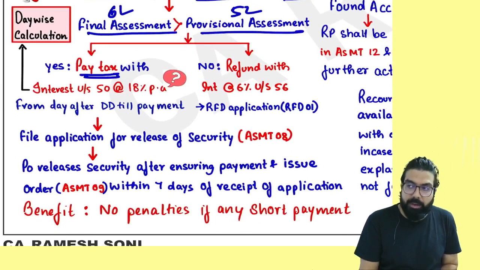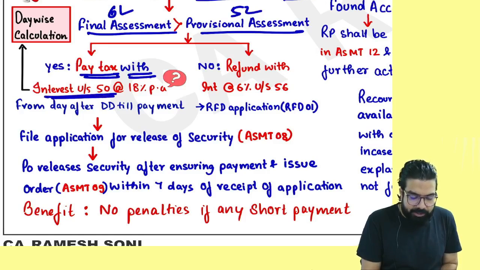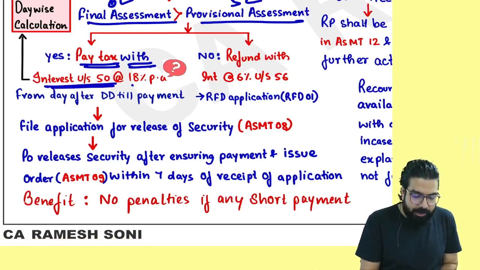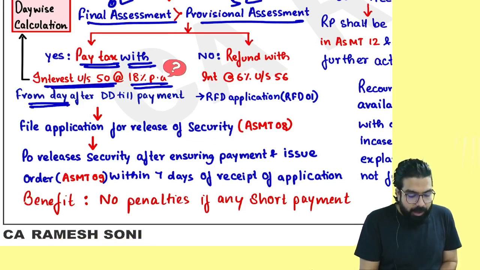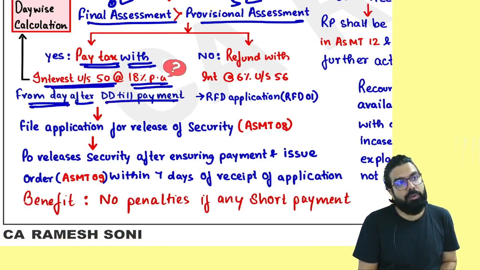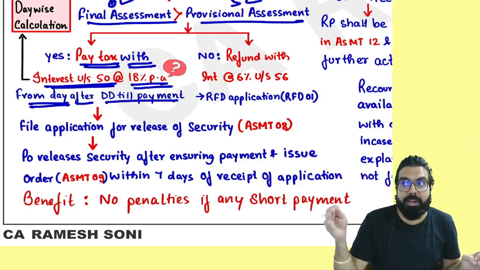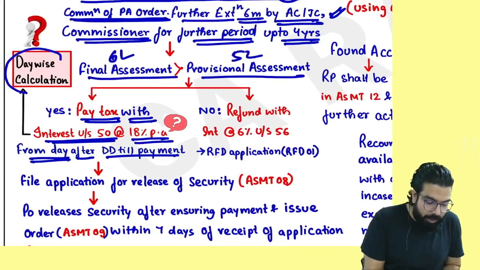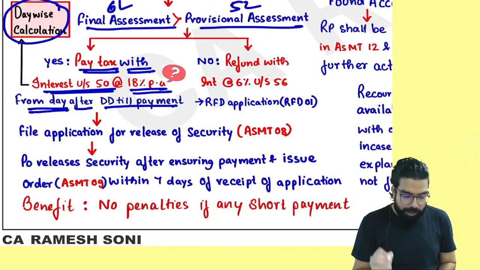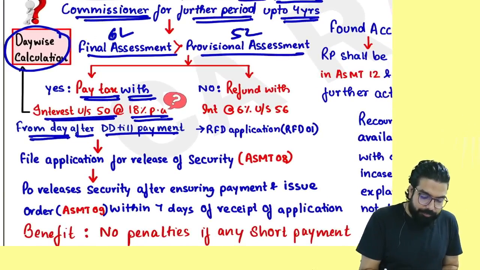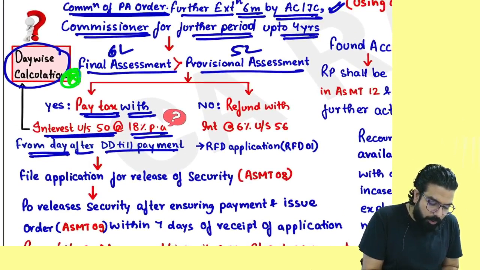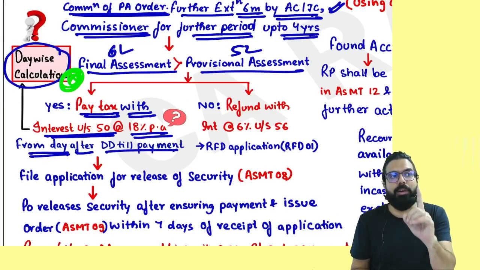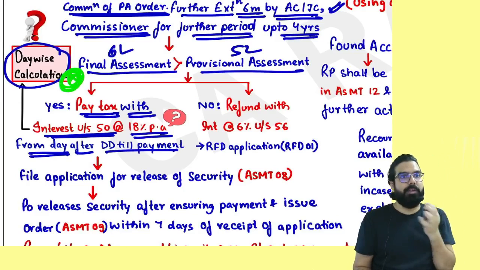Yes. Remember, you have to pay the differential along with interest under Section 50 at the rate of 18%, and that is from the day after the due date till the date of payment. You will have to pay interest from the day after the due date till the date of payment. It is a day-wise calculation. Please remember, please do one question on this and go. Please do one question on finding out the interest calculation and go. That can come in the exam.